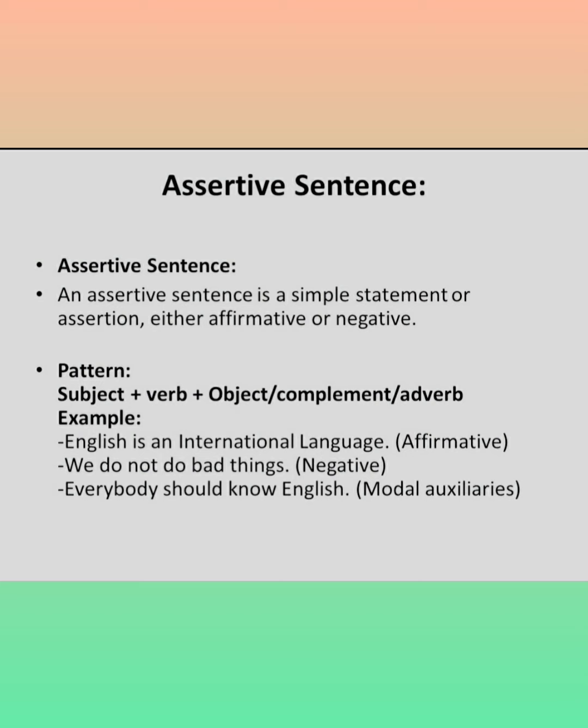So as we are sharing what we have learned today, now again we are revising. Assertive sentence or declarative sentence or statement, same thing. An assertive sentence is a simple statement or assertion. It can be either affirmative or negative. Affirmative means yes type. Pattern means how you can frame an assertive sentence: subject plus verb plus object. Like, English is an international language. Affirmative. We do not do, or we should not do, bad things. Negative.